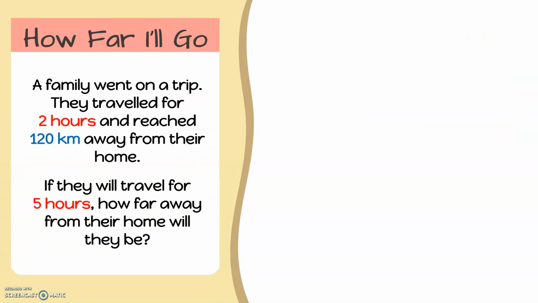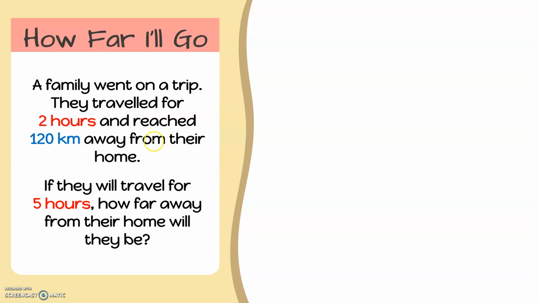Let us understand why we need to use the concept of direct proportion to solve this problem. Remember, direct proportion is when an increase in one quantity causes the increase of the other quantity, or when a decrease in one quantity causes the other quantity to also decrease. So let us first identify the quantities in this problem.